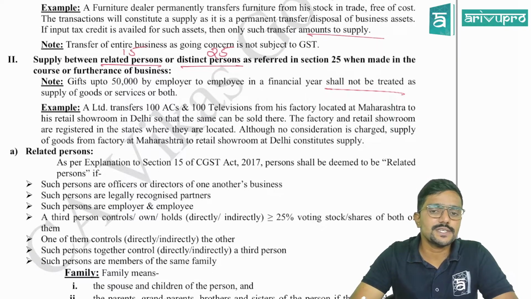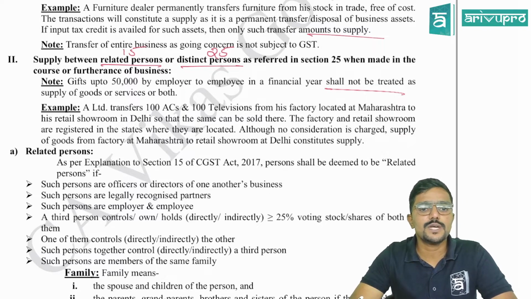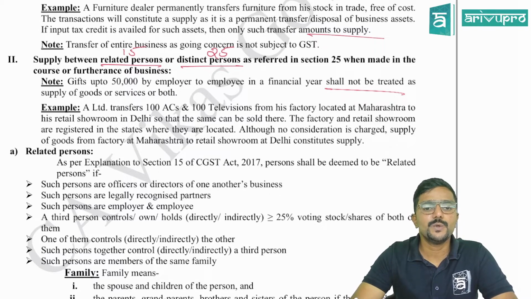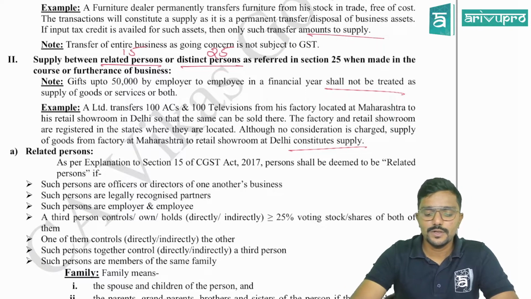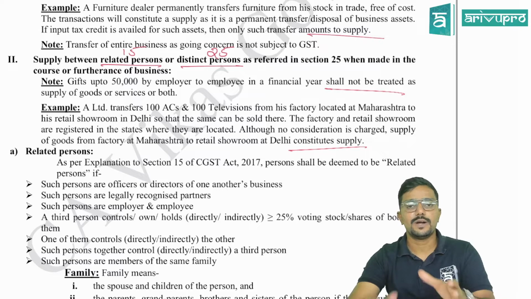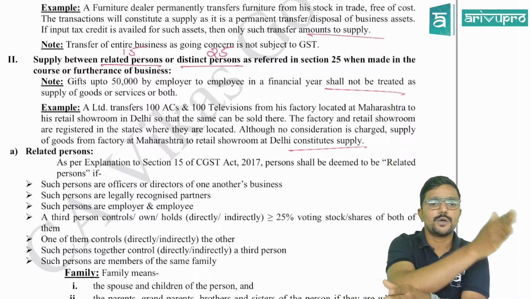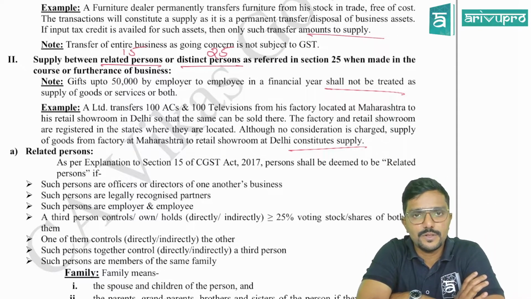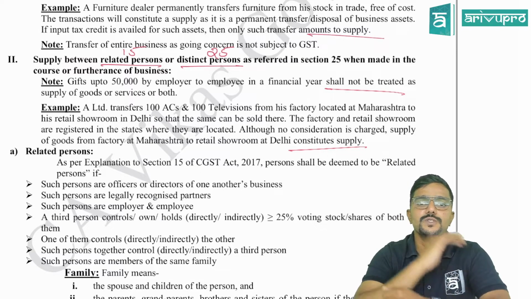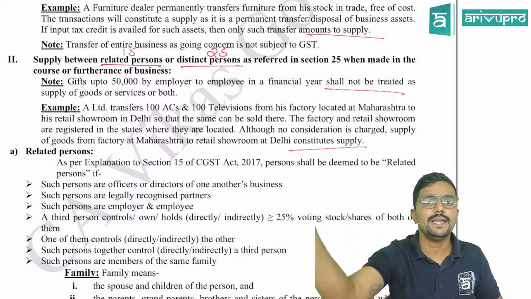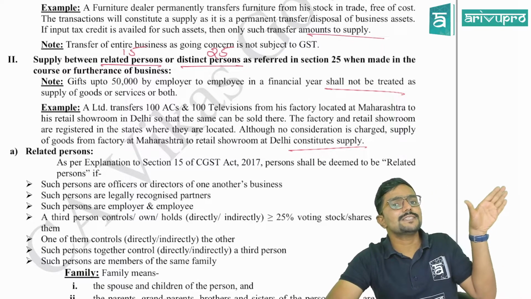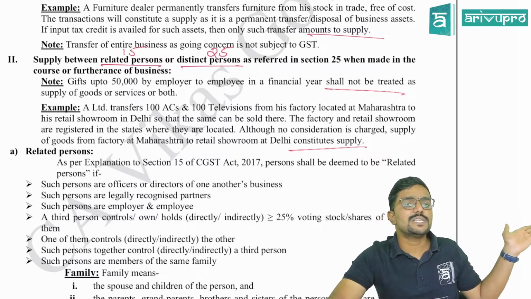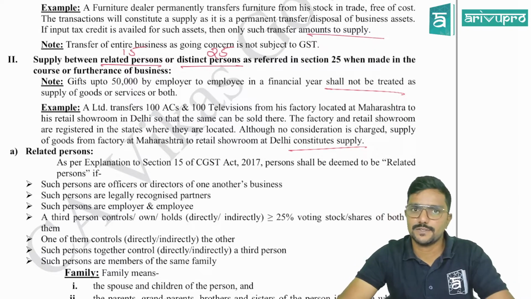Although no consideration is charged, supply of goods from the factory at Maharashtra to the retail showroom at Delhi constitutes a supply. So A Limited has to pay tax for whatever they have transferred from Maharashtra to Delhi. So when the same goods are sold in Delhi, they can claim the input tax credit of whatever tax they have paid when the goods are transferred from Maharashtra to Delhi, guys.